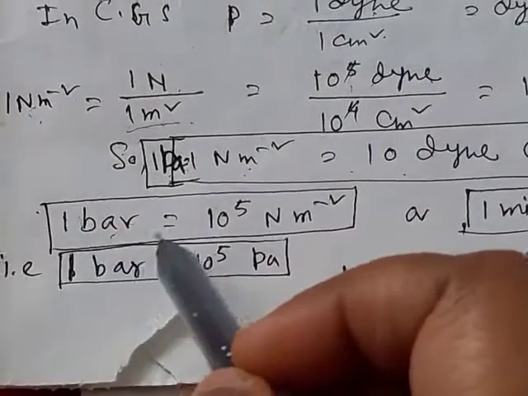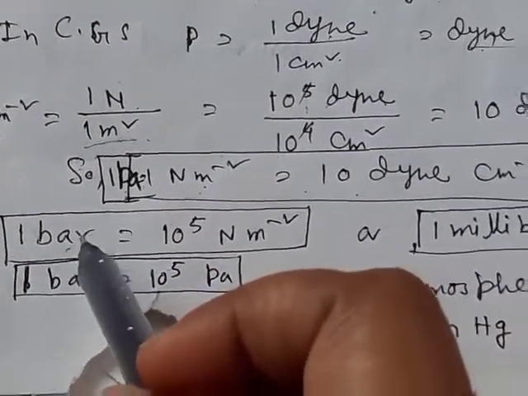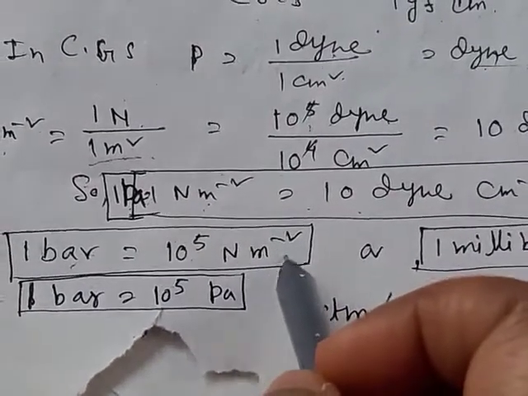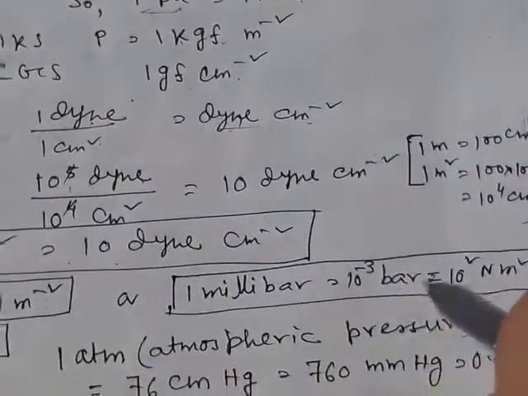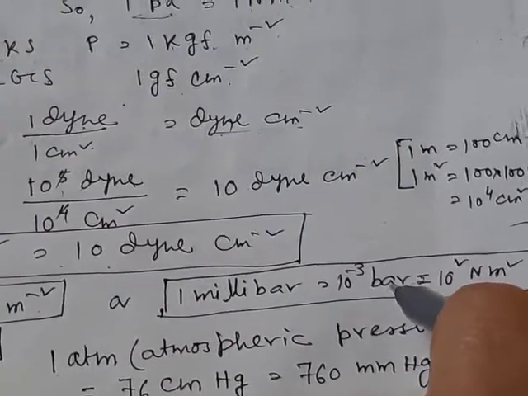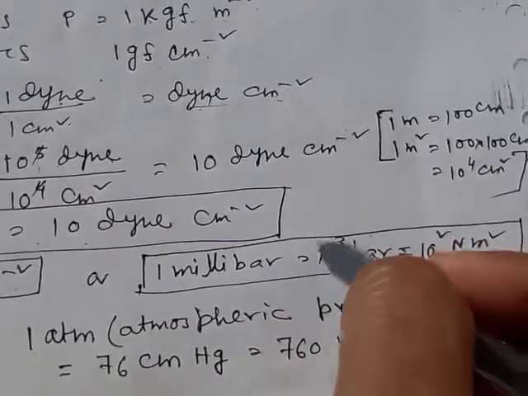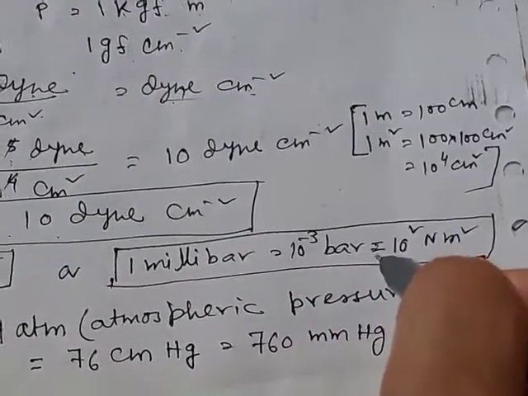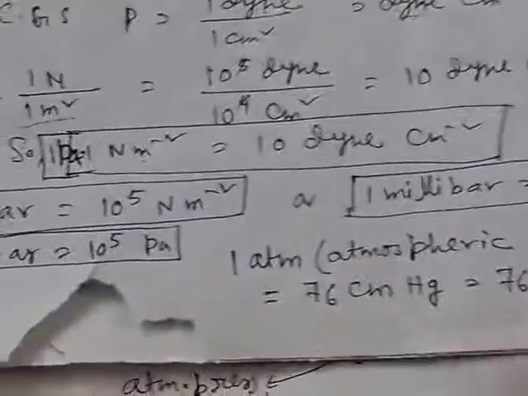Now another unit of pressure that is used is bar. 1 bar is equal to 10 to the power 5 Newton per meter square. This is the relation between bar and Newton per meter square. Now 1 millibar is equal to 10 to the power minus 3 bar. 1 milli of any quantity is equal to 10 to the power minus 3 of that quantity, that is equal to 10 square Newton per meter square.